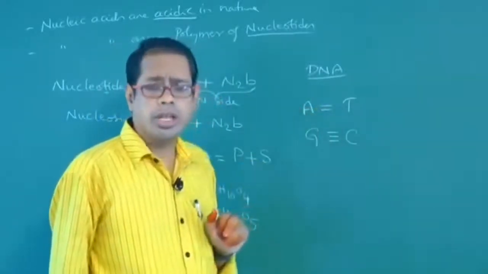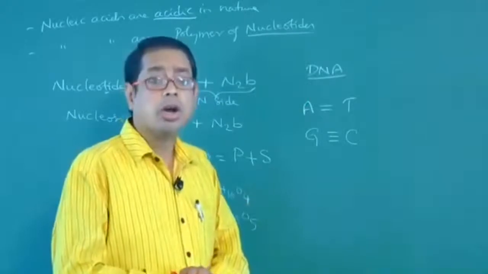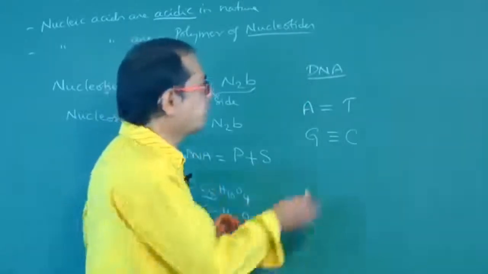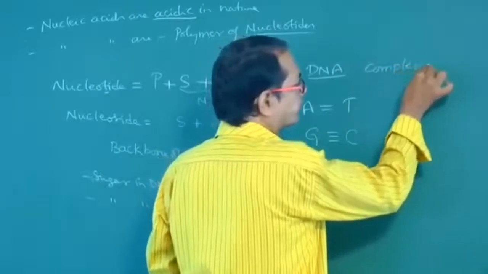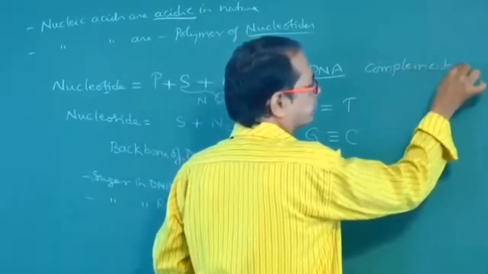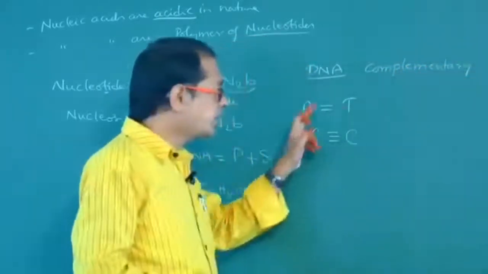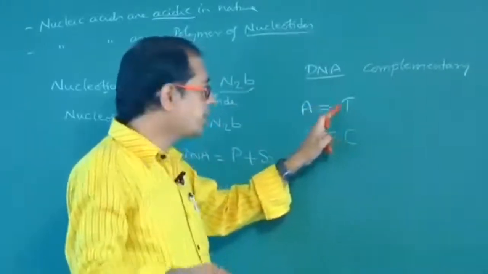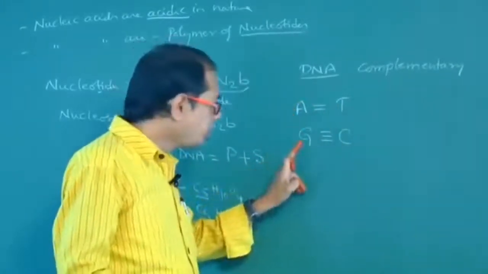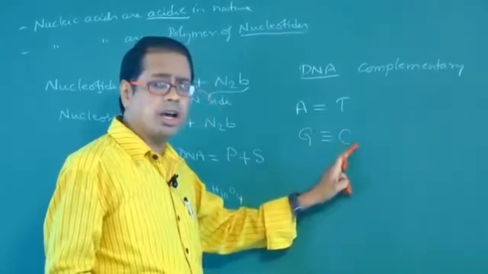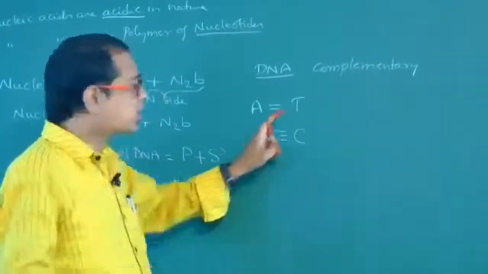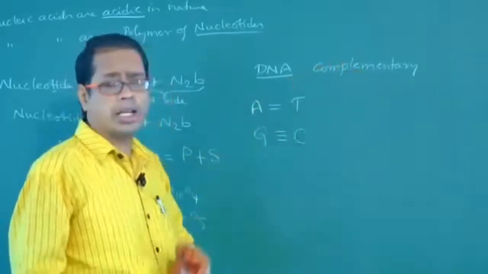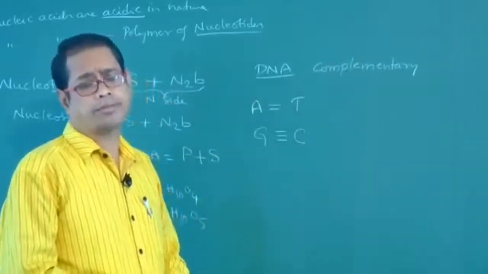What do you call this type of pairing? It is called complementary. A always pairs with T and T always pairs with A. G always pairs with C and C always pairs with G. This pairing is called complementary or complementarity.